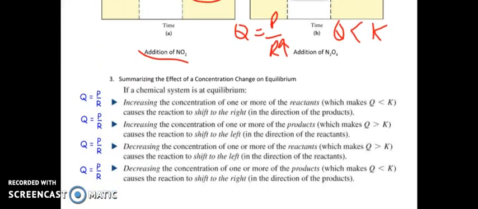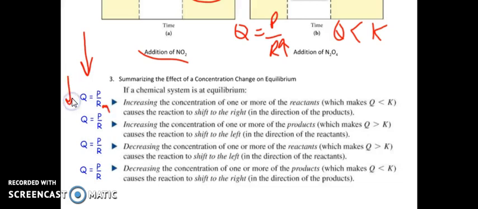Summarizing the effect. Now you have heard me over and over again, I don't like to memorize things, okay? I'd like to reason it out. I'm not a very good memorizer. So if I just keep this in mind, Q equals P over R, it doesn't make any difference what they are. Q equals P over R. So if I increase the concentration of one of the reactants, so if this goes up, that's an increase in my denominator, I get a bigger number at the bottom. What happens to my Q?